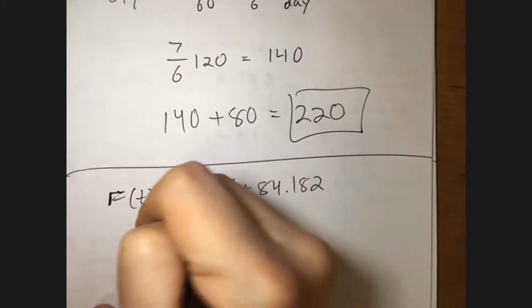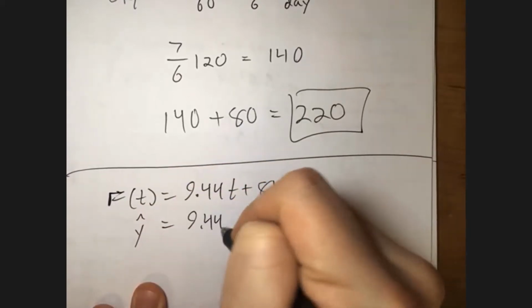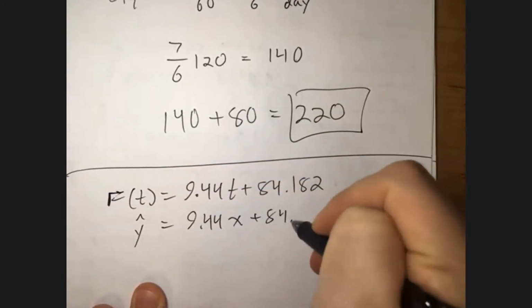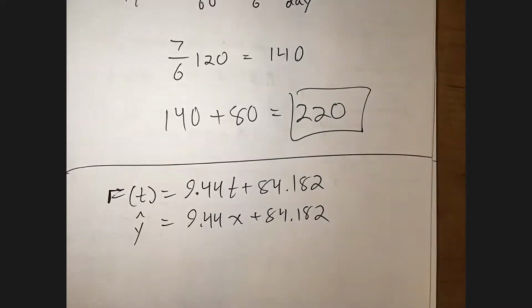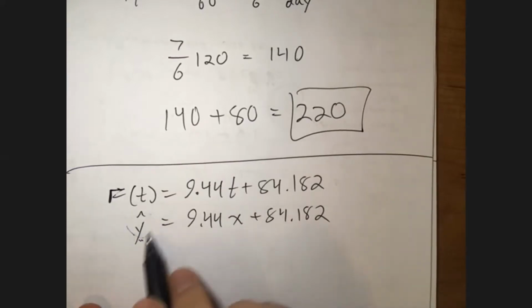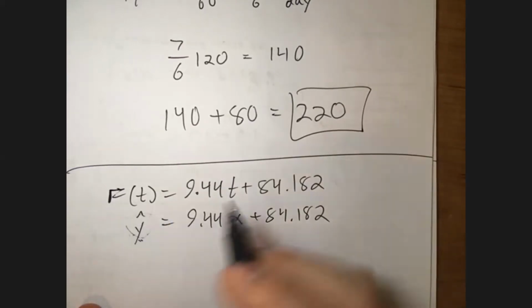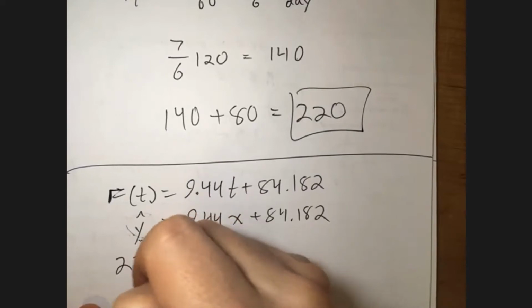You can think of this as y hat equals 9.44 x plus 84.182, right? They said to use the model to predict the year in which the sales will be 232. So they're telling you y hat here. They're saying that y hat is 232.